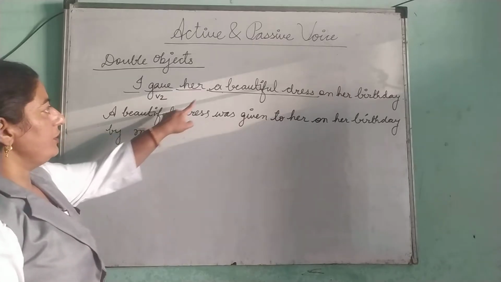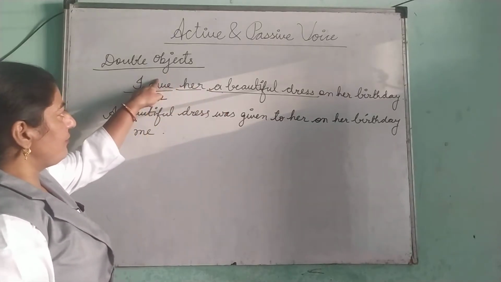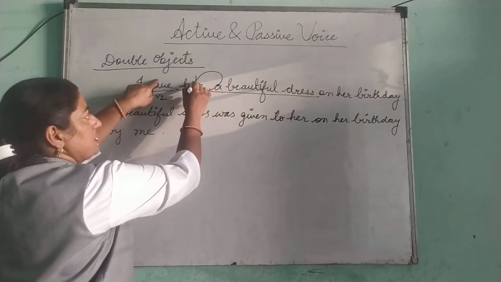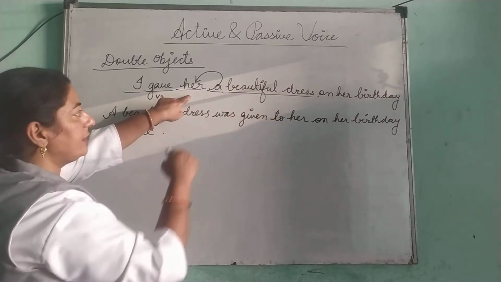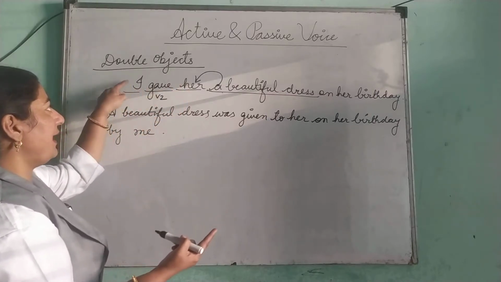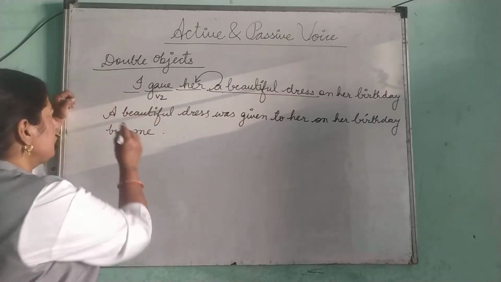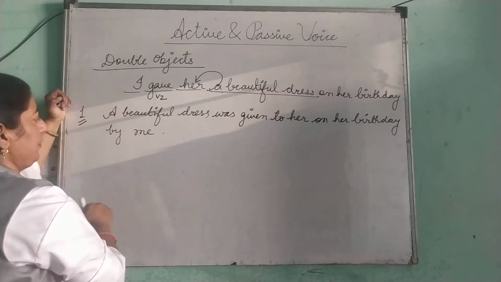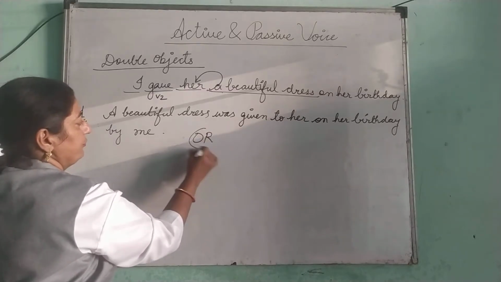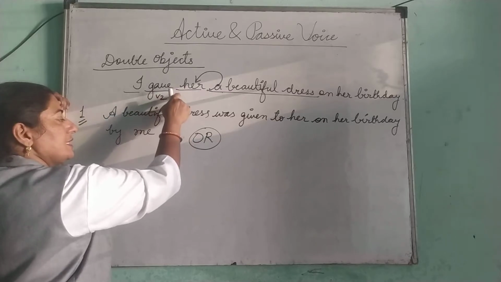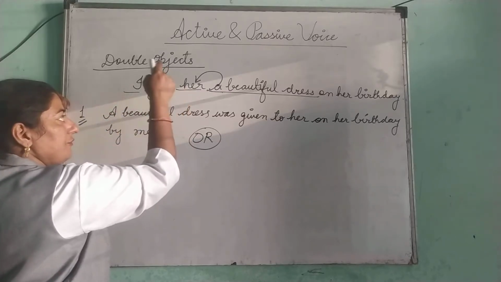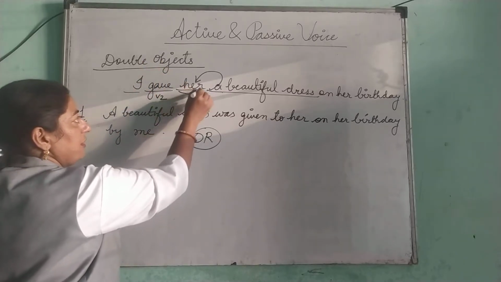A beautiful dress was given to whom? Was given to her. When? On her birthday. By whom? By me. This is first type.